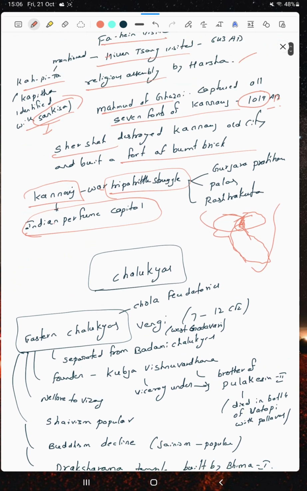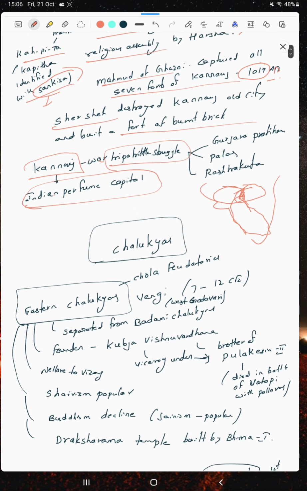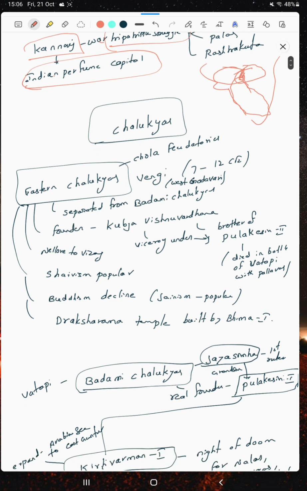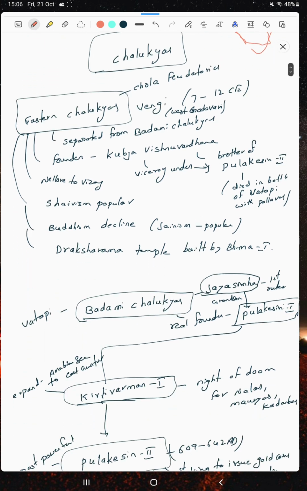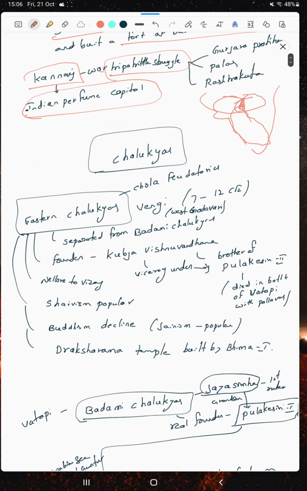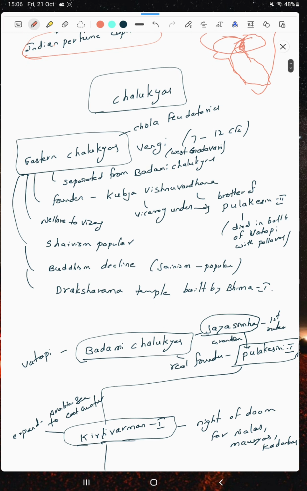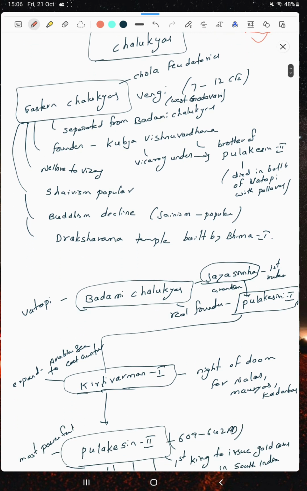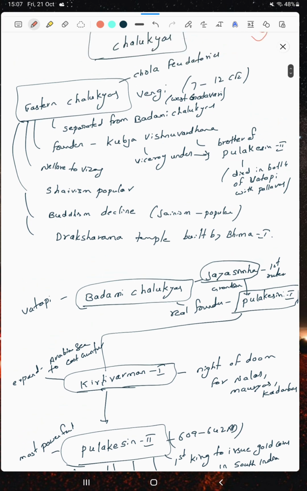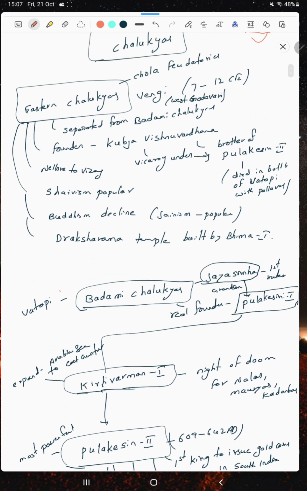And when we come to the Chalukyas, the Eastern Chalukyas, we can say Badami came first, but as a flow we will go to the Eastern Chalukyas first. The Chalukya period runs from the 7th to the 12th century. Next, who are the Eastern Chalukyas? First we can come to Badami, then you will understand this. The Badami capital is Vatapi, which is in Karnataka.